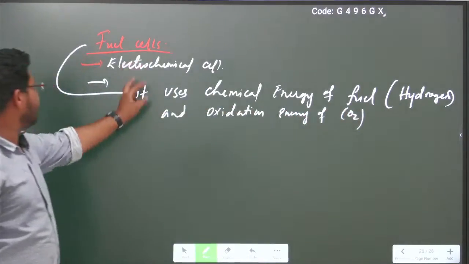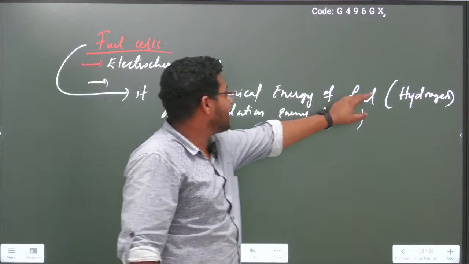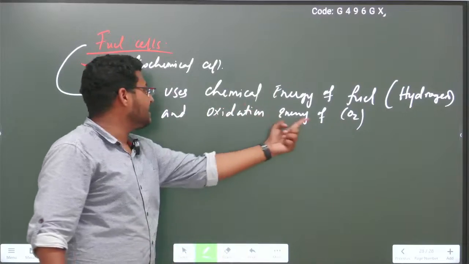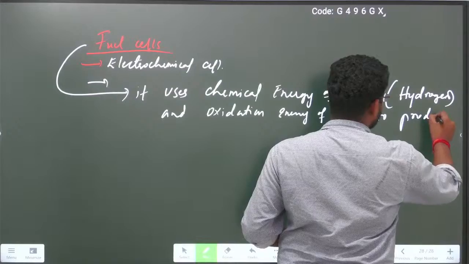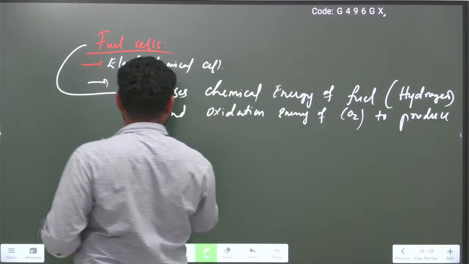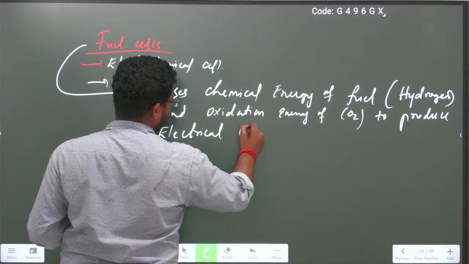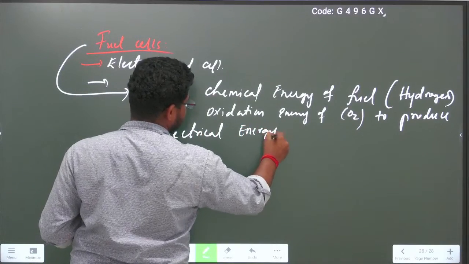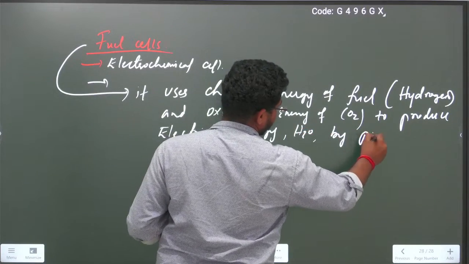So fuel cells are the devices that generally use chemical energy of fuels such as hydrogen and oxidation energy of O2 to produce electrical energy, water and some other byproducts.